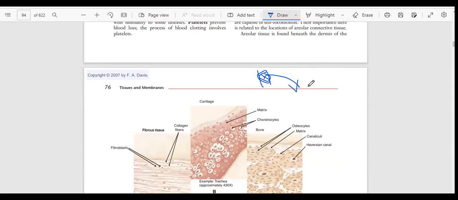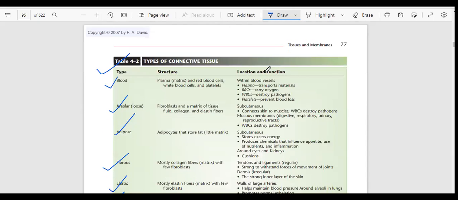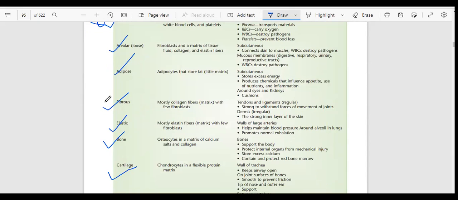If it is connected to all parts of the body, it is also connective tissue, like blood. If body parts are connected by these things, it is also called connective tissue. We have adipose tissue, which is between the skin, and we have fibrous tissue, elastic tissue, bone and cartilage.